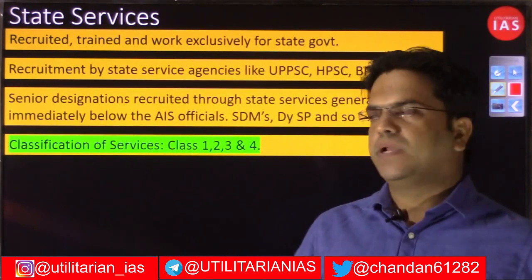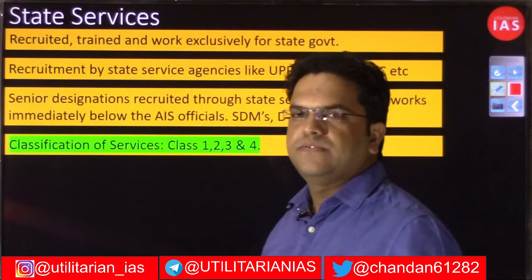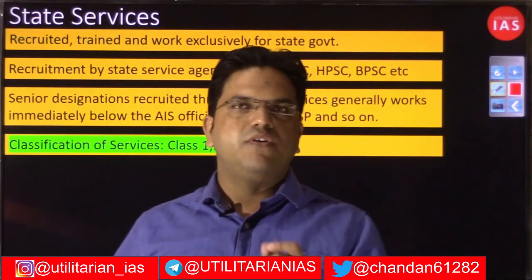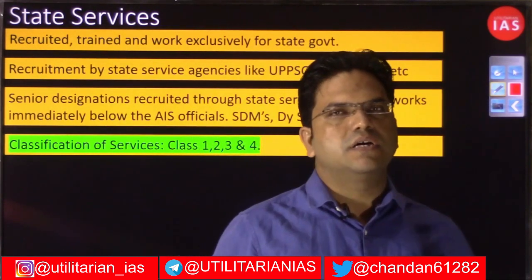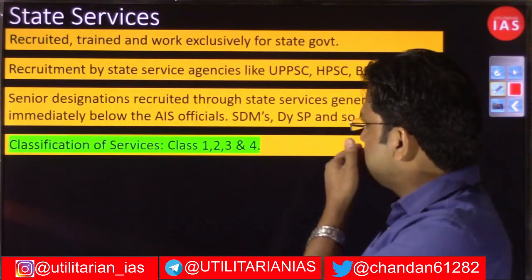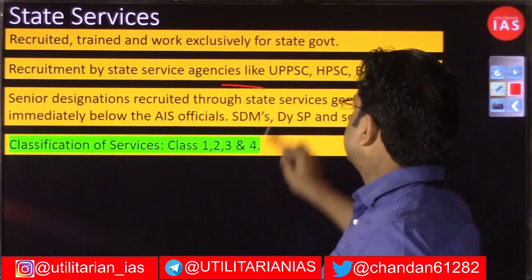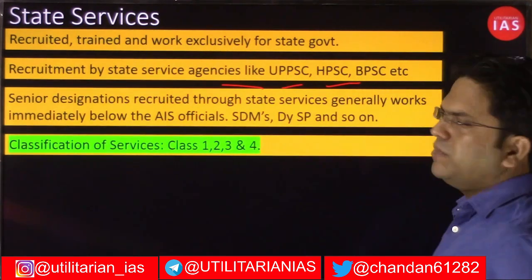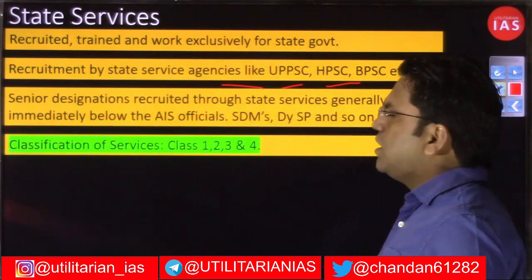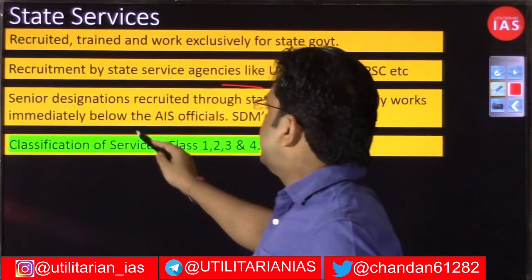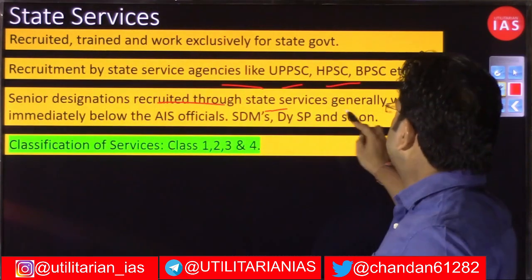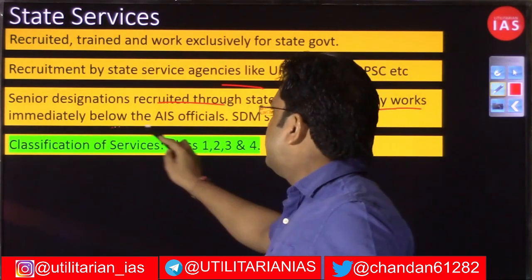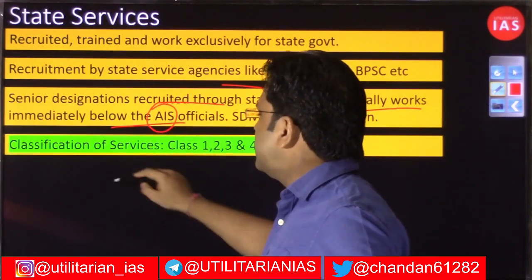Whoever is appointed by the state services will work exclusively for the state government. Recruitment is done by state agencies like UPPSC, HPSC, Haryana Public Service Commission, Bihar Public Service Commission, Tamil Nadu or Kerala. The senior designations recruited through state services generally work immediately below the all India services.